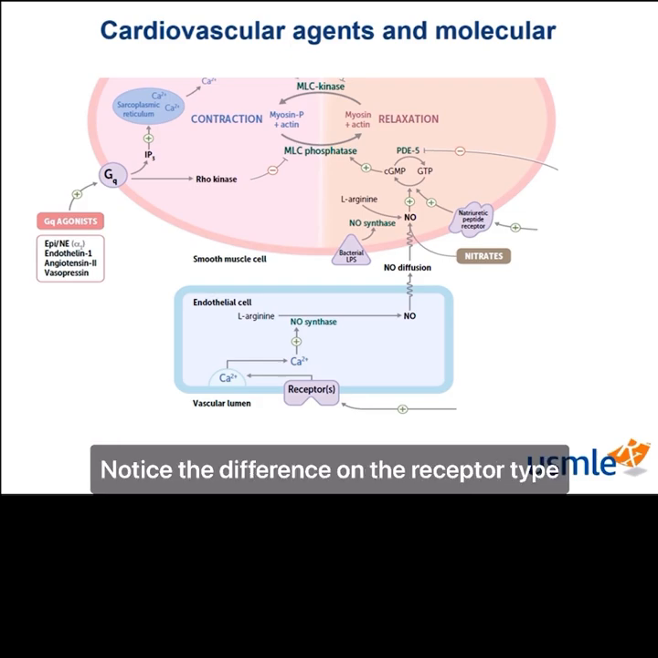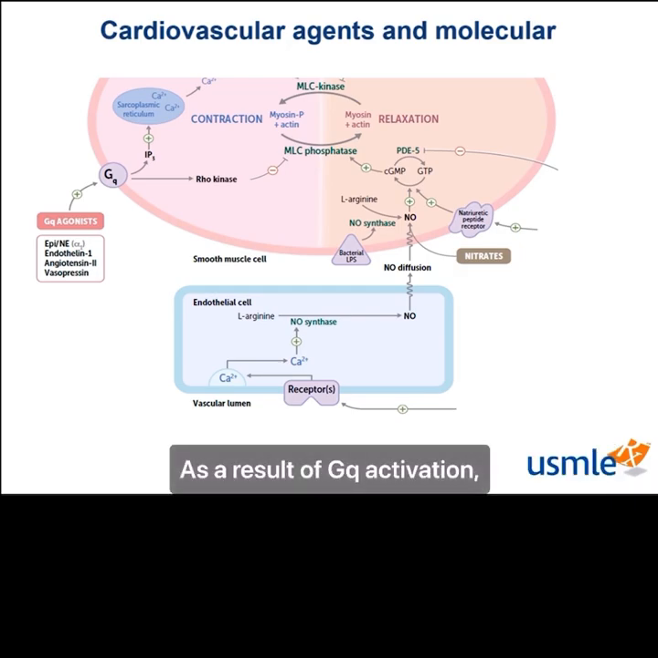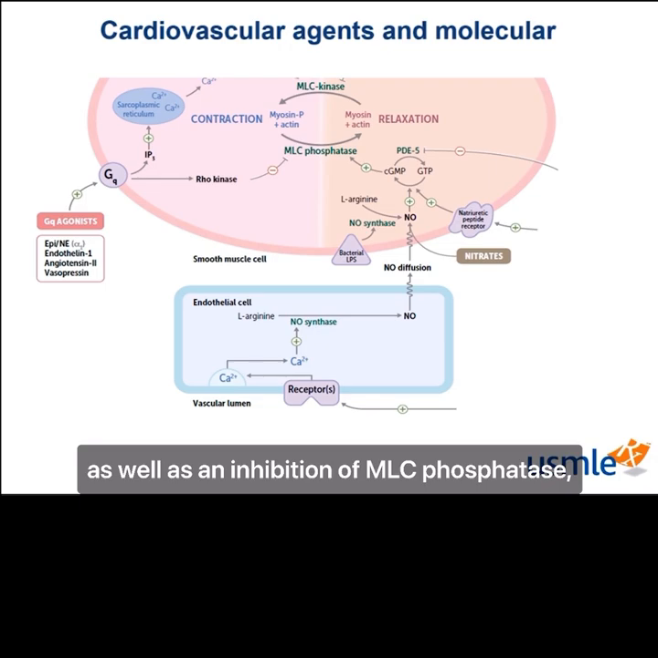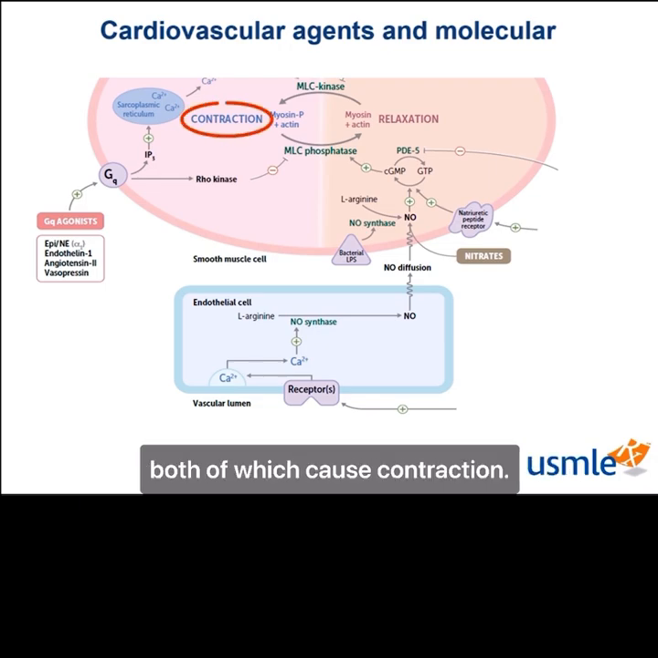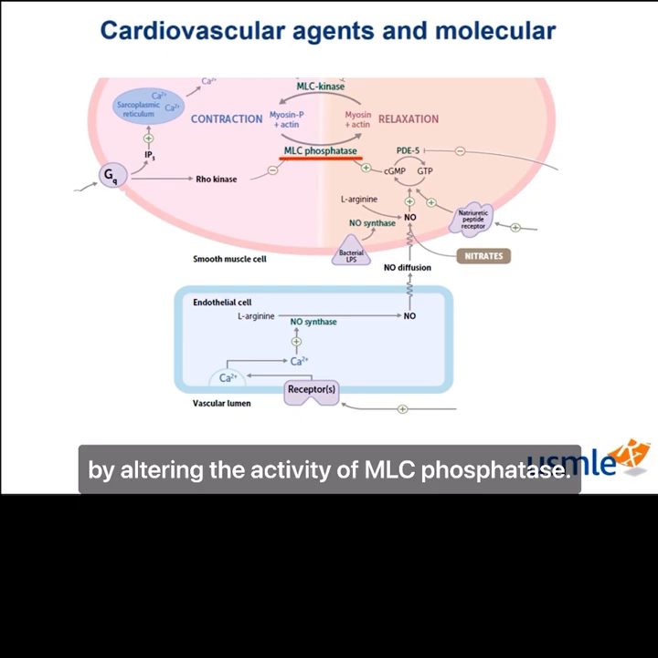Notice the difference on the receptor type and hence the different mechanism of action, as well as endothelin, angiotensin, and vasopressin. As a result of Gq activation, we have an increase in calcium release from the sarcoplasmic reticulum, as well as an inhibition of MLC phosphatase, both of which cause contraction. Alrighty, now on to the other pathway here. The drugs that work exclusively by altering the activity of MLC phosphatase.